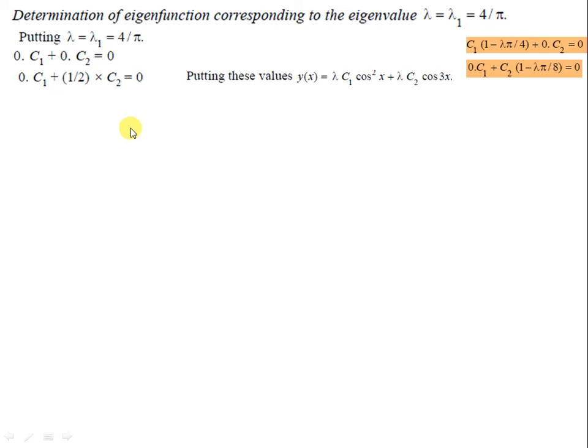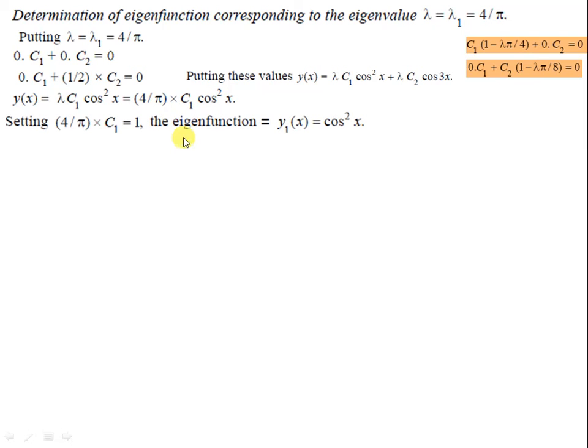So putting this value here we get y(x) equal to lambda C1 cos square x. What is C1? C2 is 0, so nothing to do with C2, and C1 is not 0, so we get 4 by pi C1 cos square x.